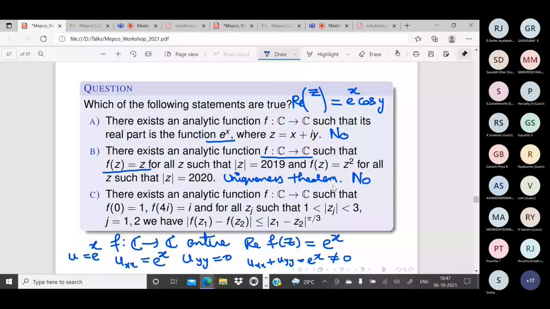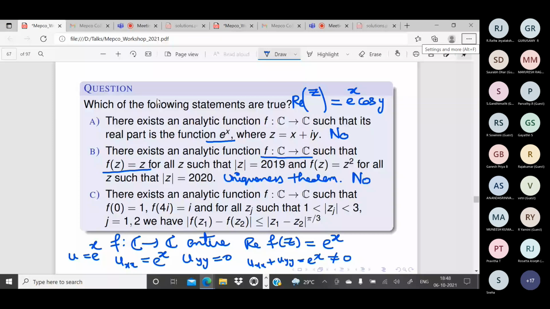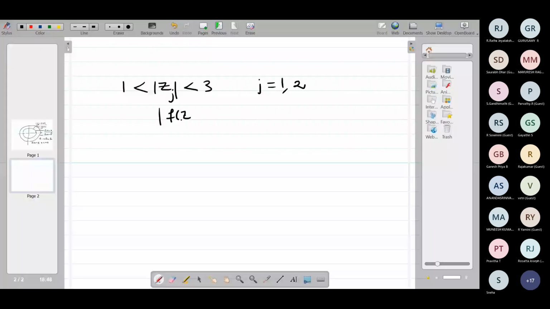In the region 1 less than modulus of z less than 3, for any two points z_j, j equal to 1, 2, modulus of f of z1 minus f of z2 is less than or equal to modulus of z1 minus z2 power pi by 3.